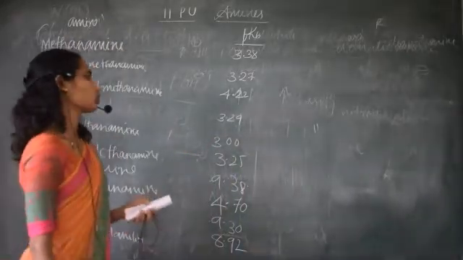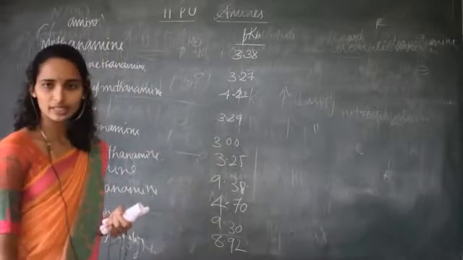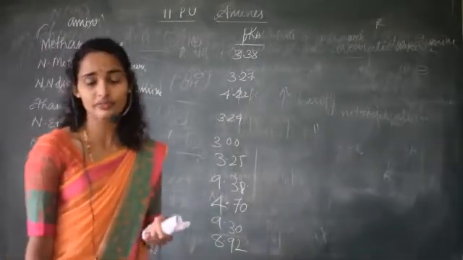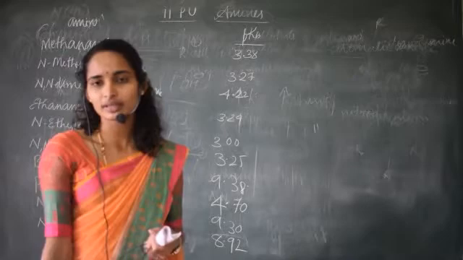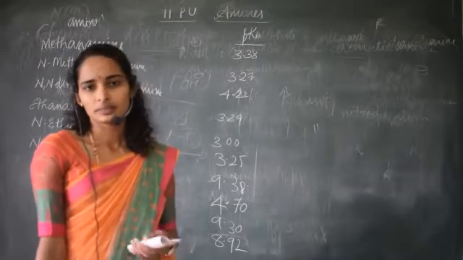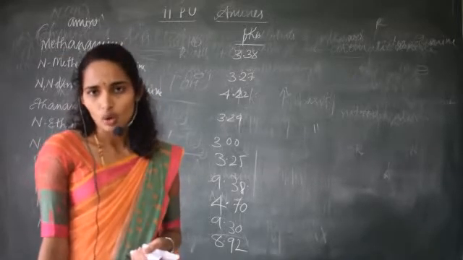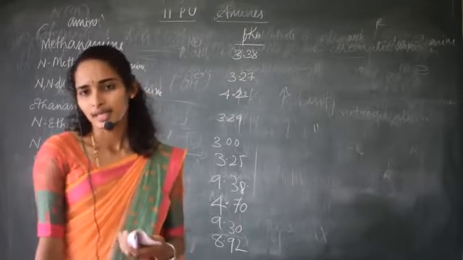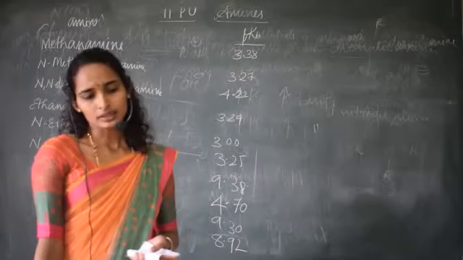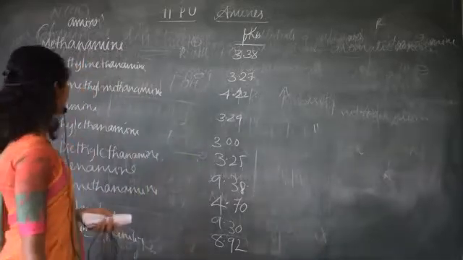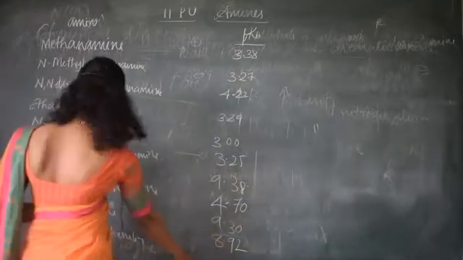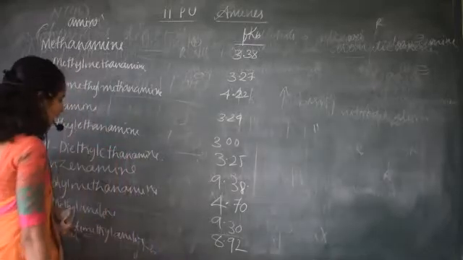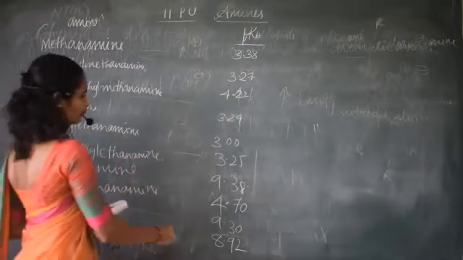Why is it so? I have also mentioned that this is because of a few factors like inductive effect, solvation, as well as one more, the steric factor.